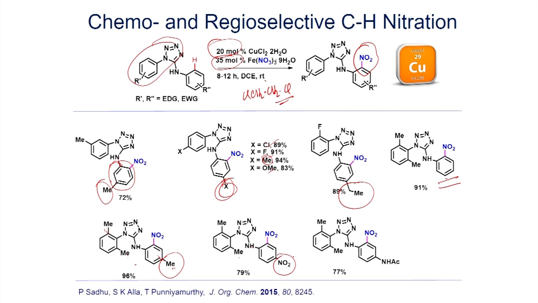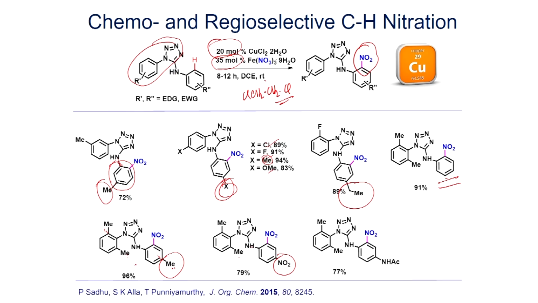If we remember, we have seen that with nitrobenzene you have to heat at around 100 degrees Celsius to introduce another nitro group to make 1,3-dinitrobenzene, but here at room temperature, using this combination of copper(II) chloride and Fe(NO3)3, you can introduce a nitro group. You can see here, if you have the nitro group at the para position, you can introduce another nitro group meta with respect to this nitro group, ortho with respect to this amino group. You can also have an amide, for example acetamide, and you can also introduce a nitro group. Usually, when you do the nitration,